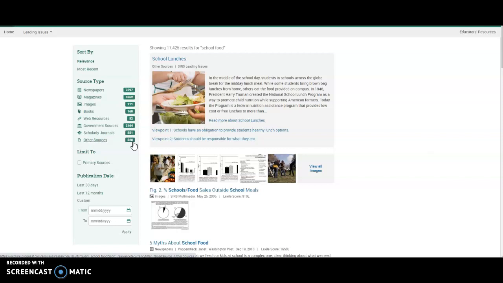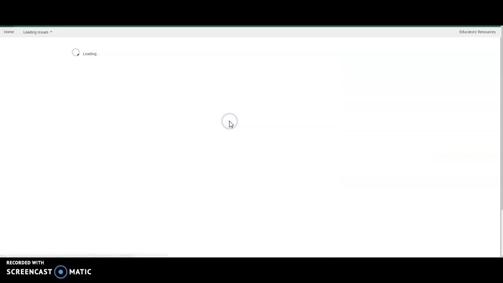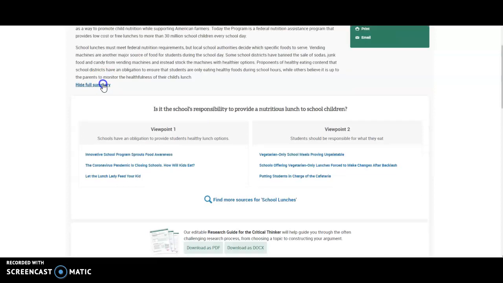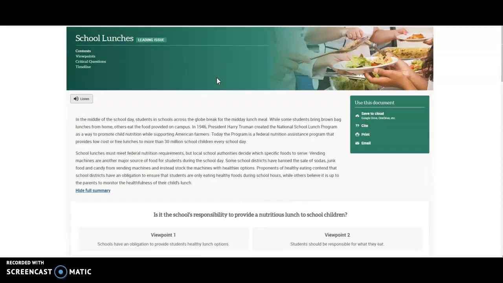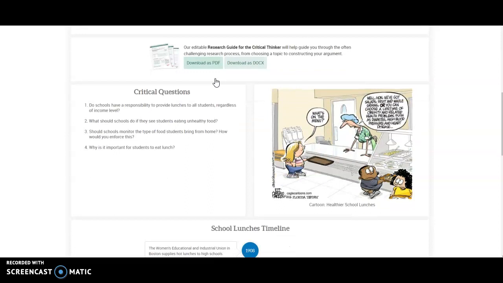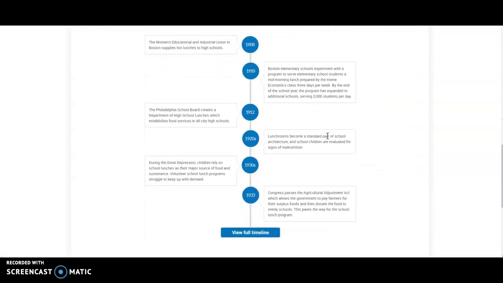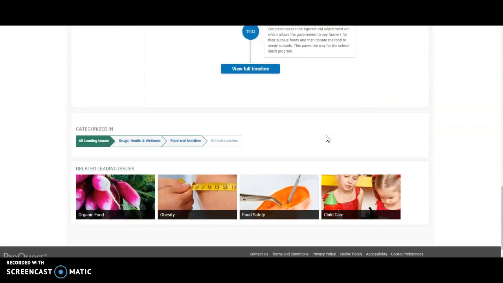Now, that's a whole lot of information. And no, you are not going to use all of it, nor are you even going to use probably a very small amount of it. But you'll notice here that you have a little quick summary of this topic and what it is, and you can read more on that topic right here. And if you read the full summary of what this topic is about, you've got some critical questions and this great little cartoon that you can read about the school lunch lady. And then you have a timeline that you can go through. There's a lot of good information there.